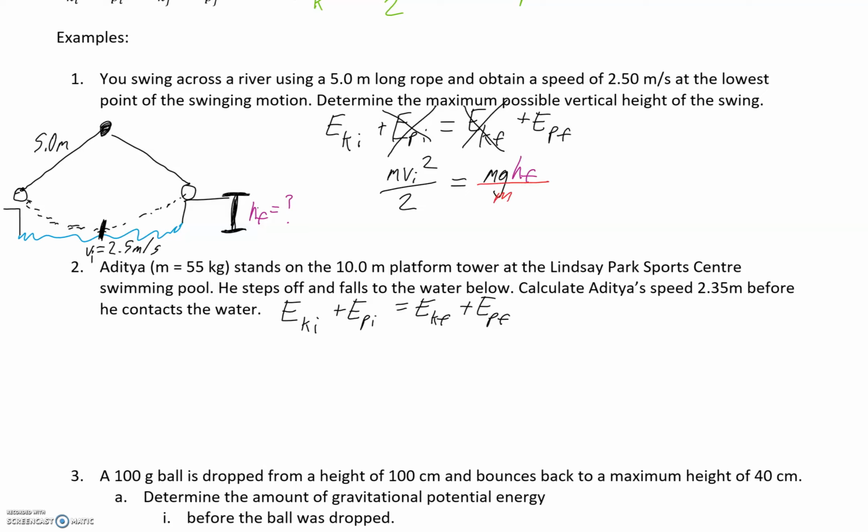So what we're going to do is divide by mg on both sides. On the right side, that's the whole point of it, to move it over. On the left side, the m's do cancel, which is very nice. So that means HF equals VI squared over 2g. With our VI being 2.5, squaring that, and then 2 times 9.81. And so let's plug this into our calculator.